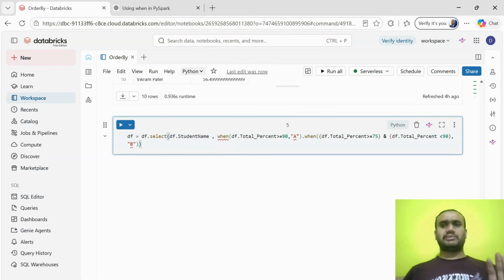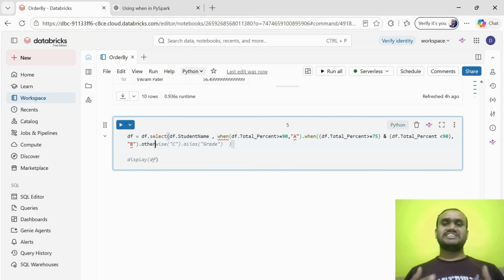Now all the students who are below 75 will be C grade. We need not explicitly define it. Why? Because we have one more option, called otherwise. Because anyway, if a student is not above 75 or above 90, that is anyways below 75. So we can assign all those students a C grade. Okay, so this is the syntax for the grading system.